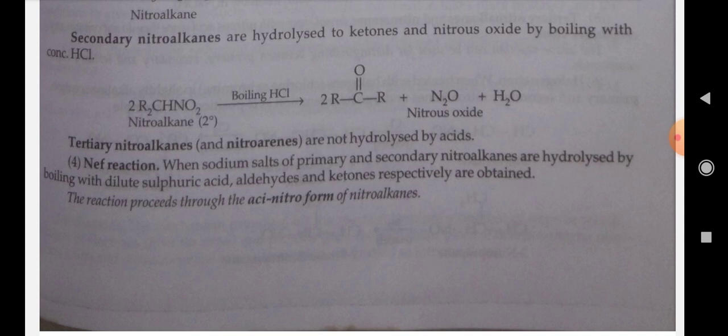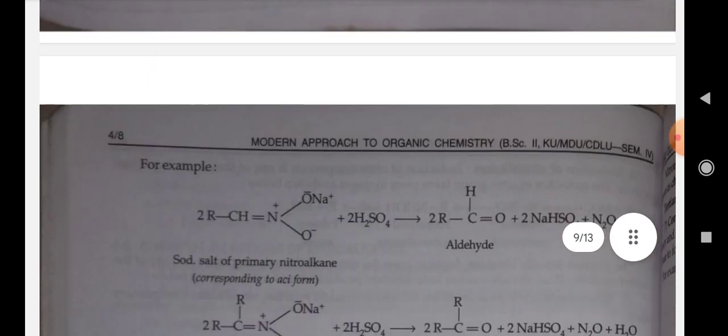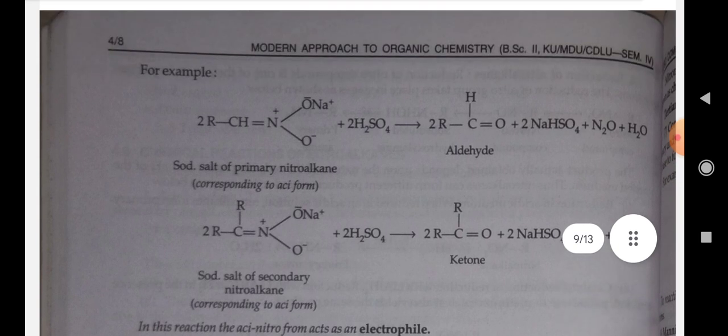When the sodium salt of a primary or secondary nitroalkane is hydrolyzed by boiling with dilute sulfuric acid, an aldehyde or a ketone respectively is obtained. The reaction proceeds through the aci-nitro form of the nitroalkane. For example, 2